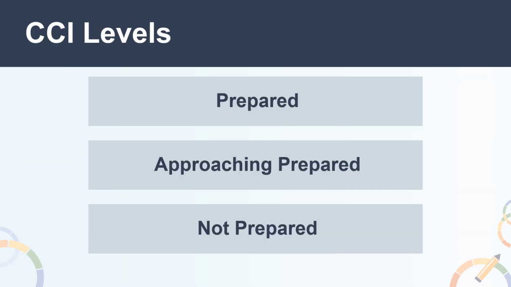The CCI contains 3 levels of preparedness: prepared, approaching prepared, and not prepared. The State Board has approved specific criteria that allow students to be placed in one of these levels based on their accomplishments during their time in high school. For additional information on the prepared and approaching prepared criteria for all the measures in the CCI, you can access the 2 CCI flyers that are identified in the associated note-taking guide.